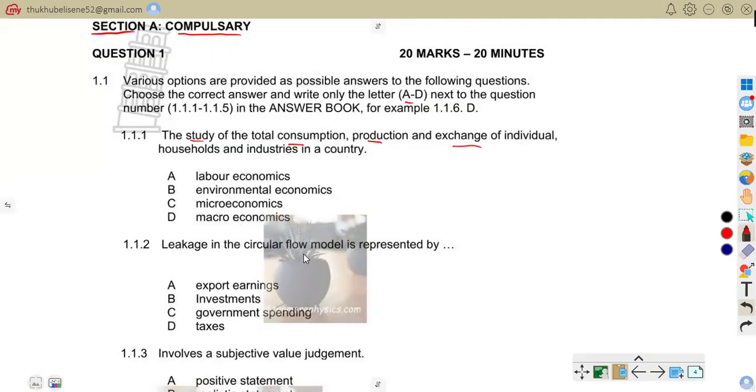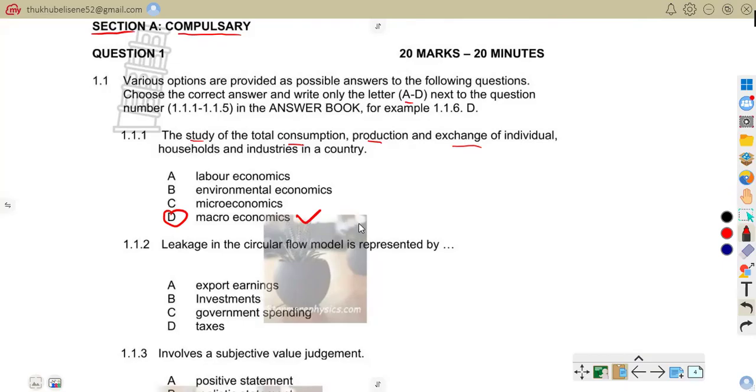The correct answer there is macroeconomics, because it has said the study of the total consumption, production, and exchange of individual households and industries in a country. That is macroeconomics.